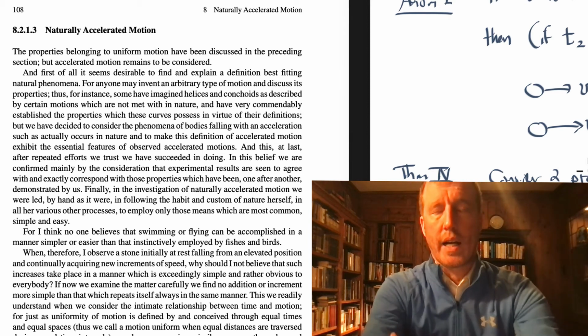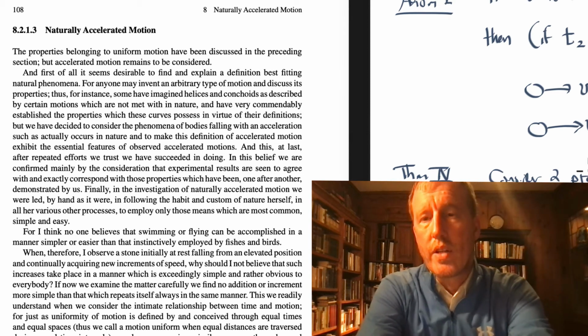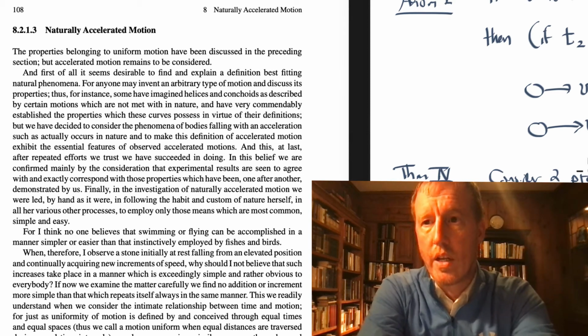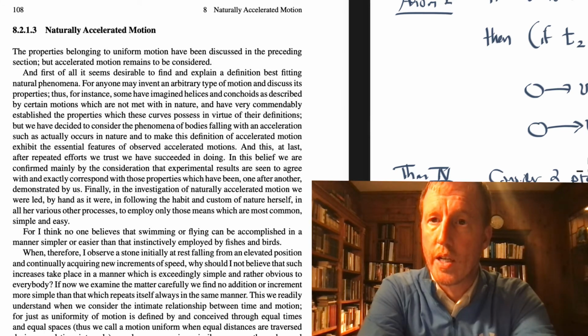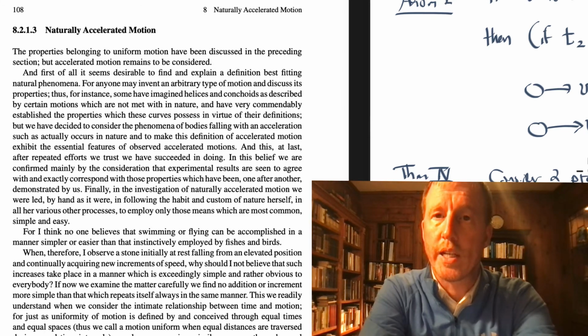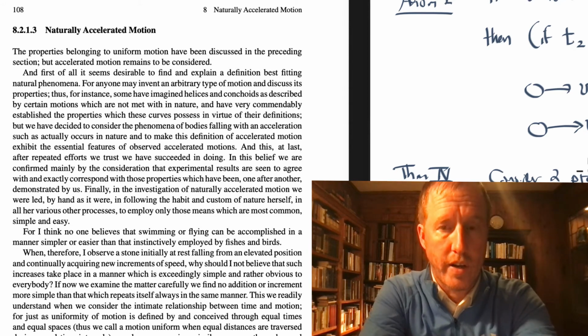So what is Galileo saying here? He's saying that he's interested in understanding the motion that dropped objects actually undergo. And he's convinced that he's been able to figure out that type of motion. And he's going to say that is uniformly accelerated motion. And he'll define that in a moment.